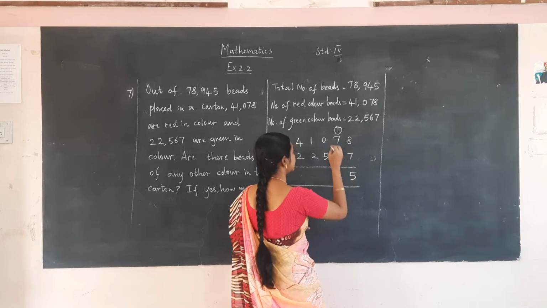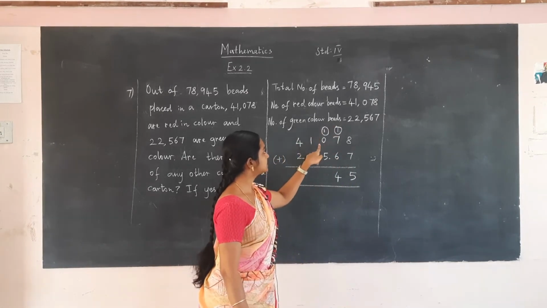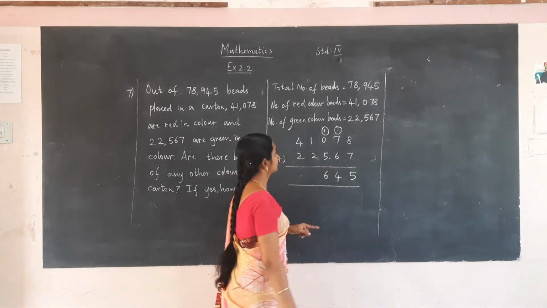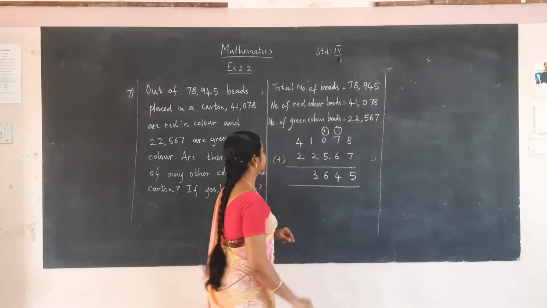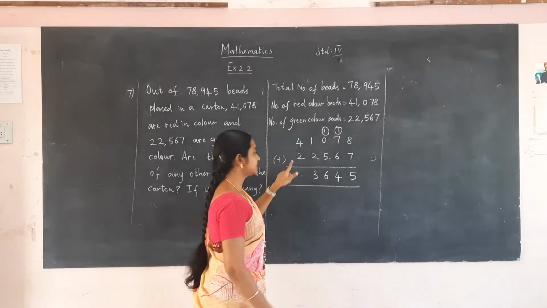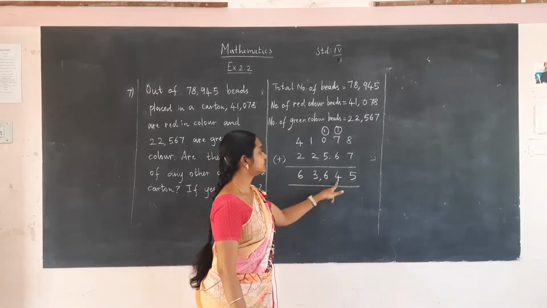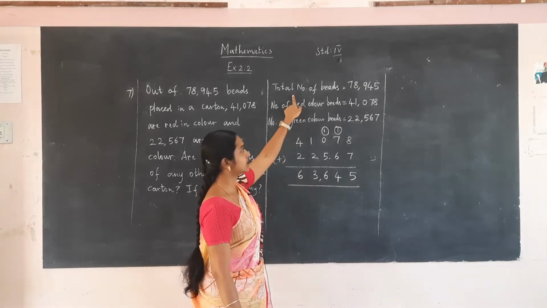So write 4 here and 1 will be carried to next place. 1 plus 0 plus 5 is 6. 1 plus 2 is 3. 4 plus 2 is 6. So the answer is 63,645. Next we are going to subtract this from total number of beads.